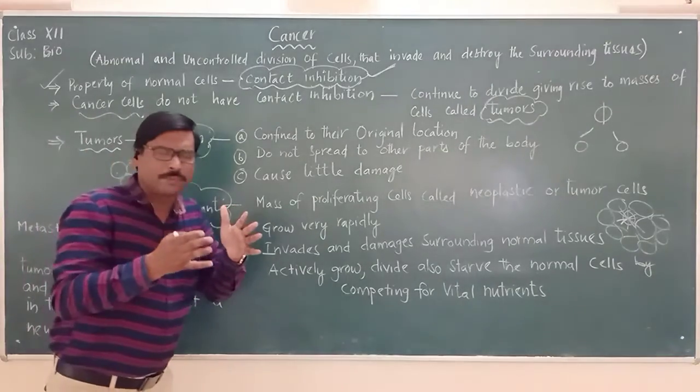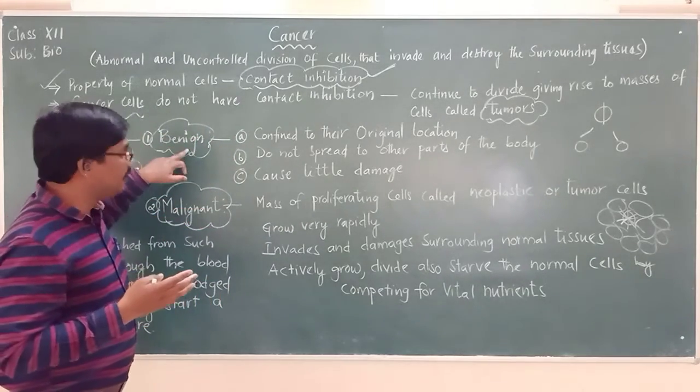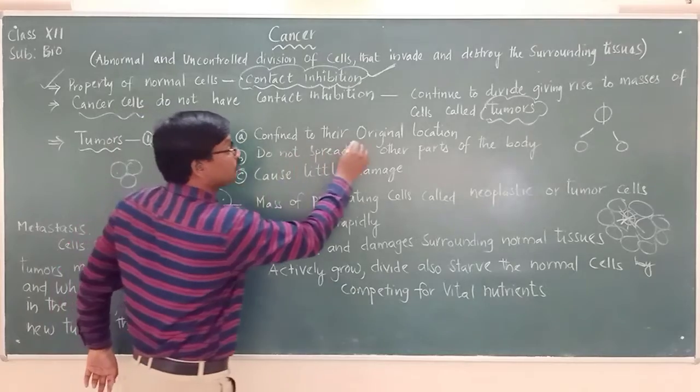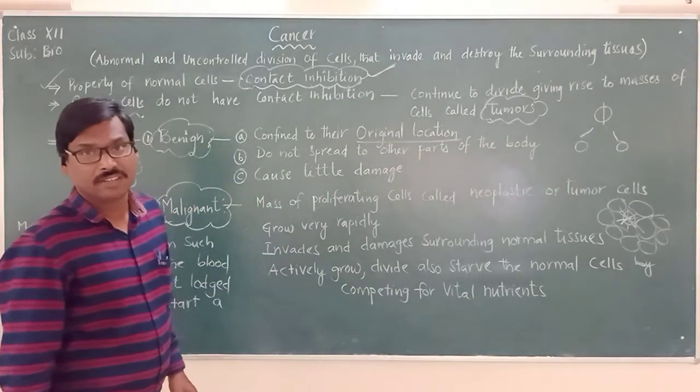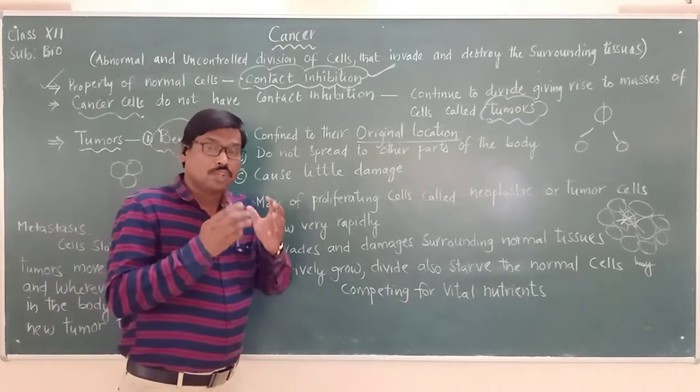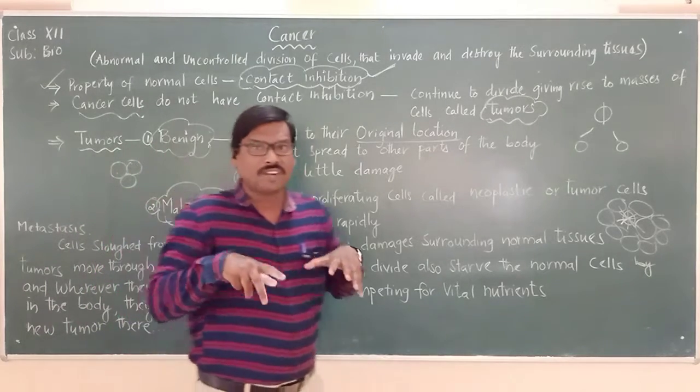What is the difference between these benign tumor cells and malignant tumor cells? Benign tumor cells are confined to their original location. Very important. Those cells which are called as benign tumors are confined to only one region.